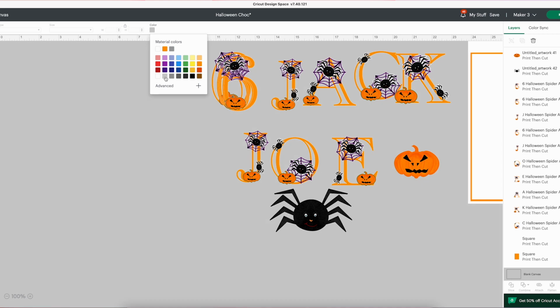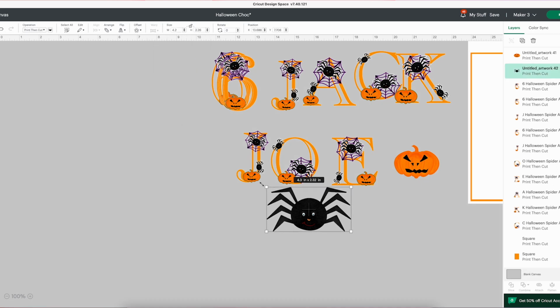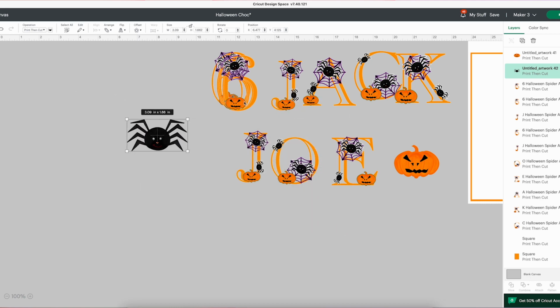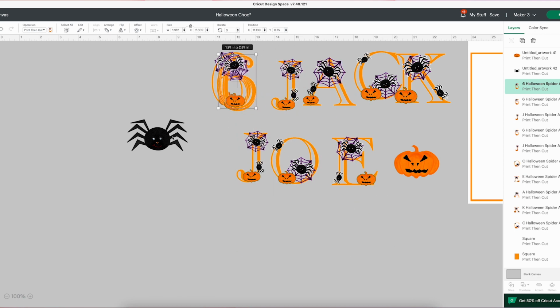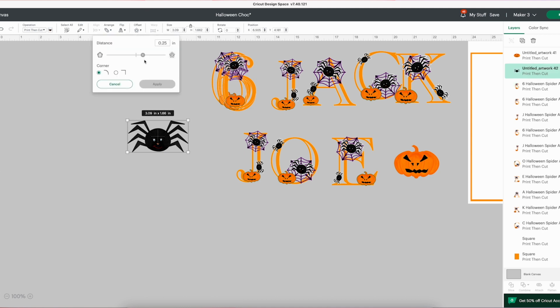What we're going to do now is click at the bottom on blank canvas and then choose a different colour for the top. So I've changed the back of my screen to grey. It just makes it easier when you're working with white. You can see that these letters have got offsets, and it just makes it easier to see them. I'm just going to create a tiny offset for this spider and the pumpkin because they haven't got one. So I'm just going to make it really tiny and apply it.